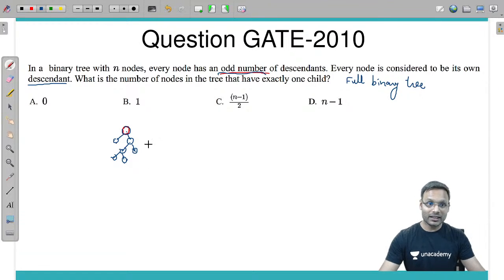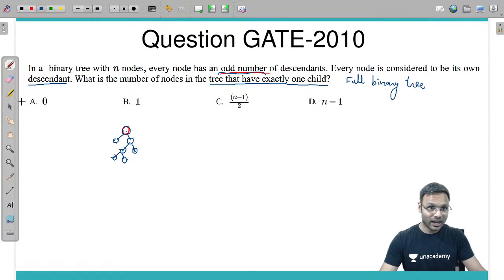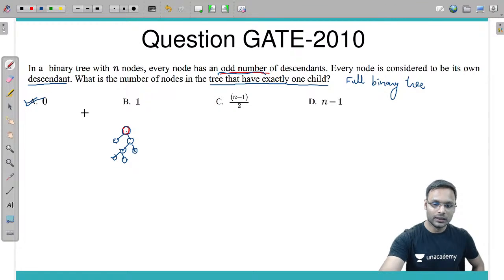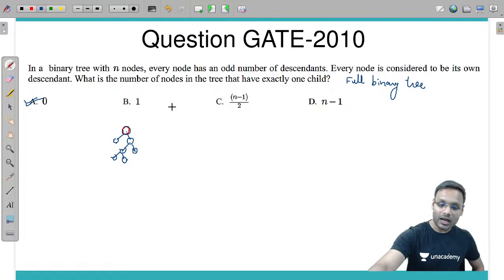And in this particular case, how many nodes is the tree having which have exactly one child? Answer is A, 0. There will not be even one node having a single child if we consider this particular given statement. I hope you guys understood this.